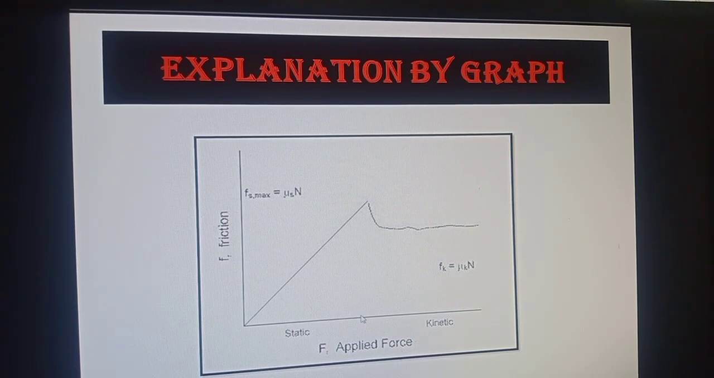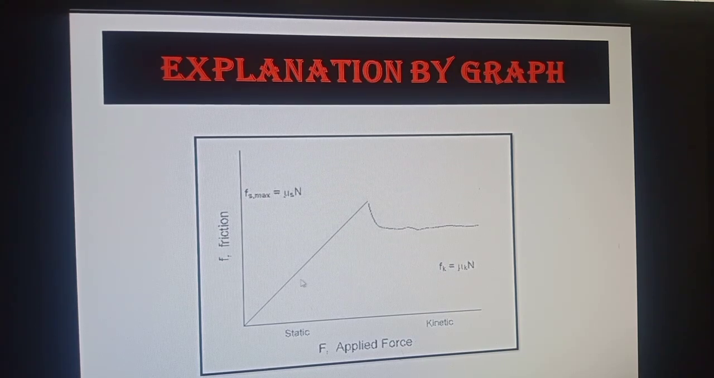If we further increase the applied force beyond this point, what happens now? The body starts slipping. As the body starts slipping, those cold welded points break and the force of friction reduces to some value and then becomes nearly constant. Still the force of friction is there, but now the body is not in the state of rest. Now it is in the state of motion, and that state is called kinetic. So the friction acting beyond this point is known as kinetic friction or sliding friction.